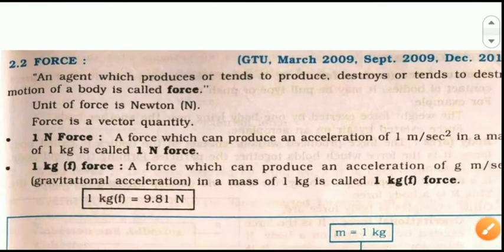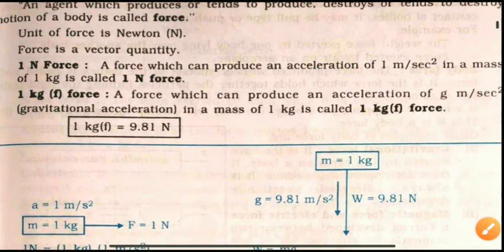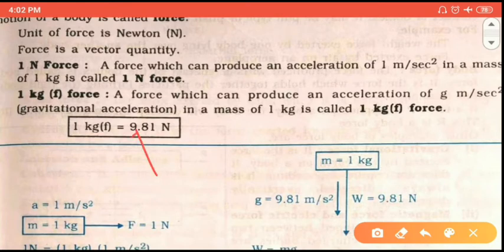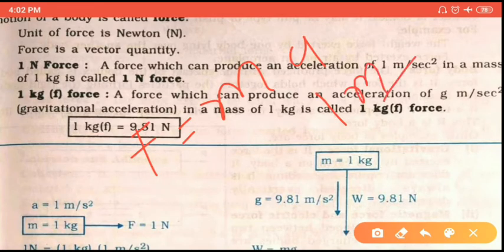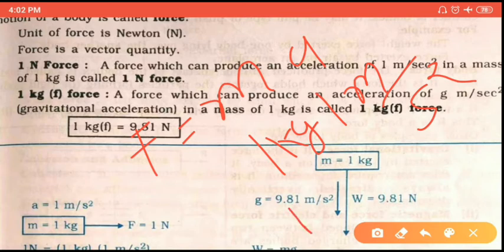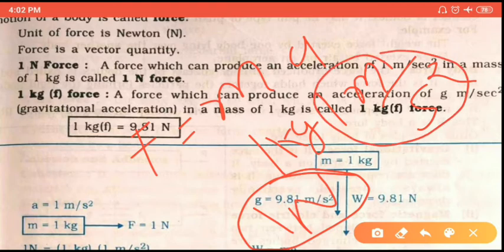So we know that the force F is equal to m a. With 1 meter per second square acceleration and a mass of 1 kg, 1 multiplied by 1 is 1 Newton.